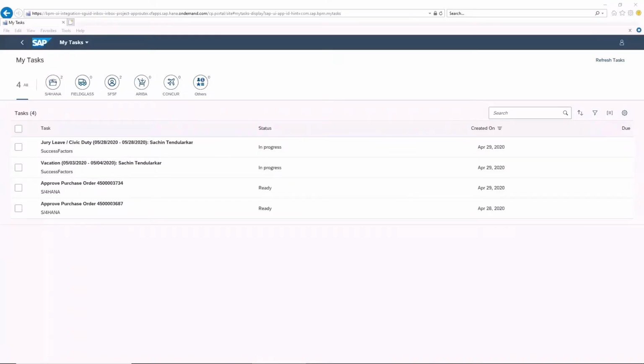Now that Tim has settled in on the plane, opened up his laptop and connected it to the airplane Wi-Fi, he's logged in and gotten into his SAP Task Center Fiori application to finish out the approval items that were waiting for him that he couldn't complete in the car. What's awesome about this is that there is a synchronization between the mobile and the Fiori apps, so he can see the jury leave and the PO, which were there in the mobile app that he couldn't complete.